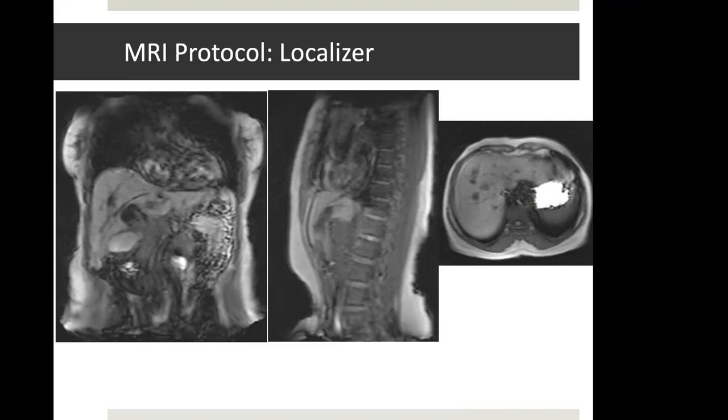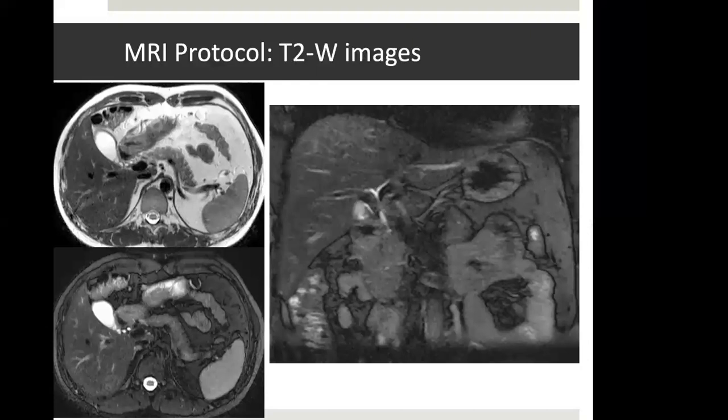So first of all, the localizer images are taken to plan the scan. They are taken in all 3 planes. Now there's a big difference between CT and MR in that MR images are good in the plane in which they are acquired, while CT images are always acquired in the axial plane and then are very nicely seen on coronal and sagittal. But in MR, we need to acquire images in that particular plane to see them nicely.